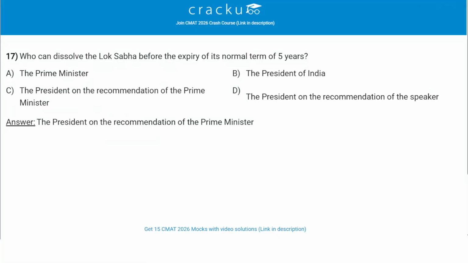Who can dissolve the Lok Sabha before the expiry of its normal term of 5 years? So the correct answer is the President of India can actually do this, but for this he needs a recommendation from the PM, Prime Minister of India. So the correct answer is President on the recommendation of the Prime Minister. Option C is the correct answer.